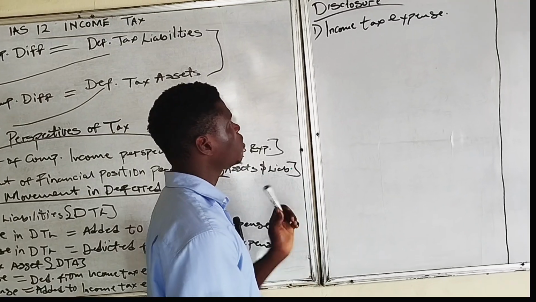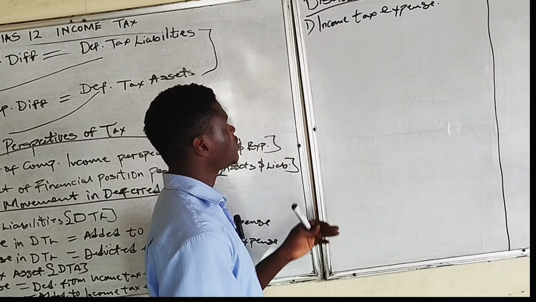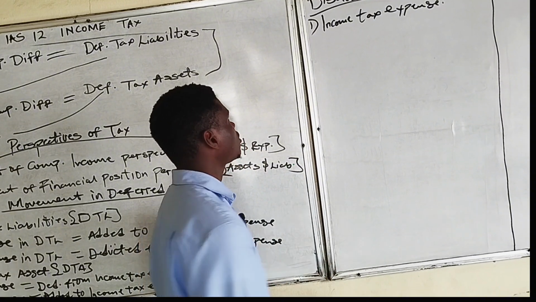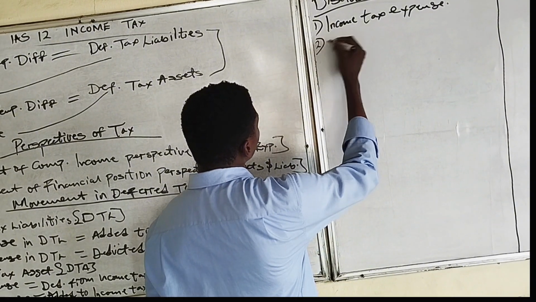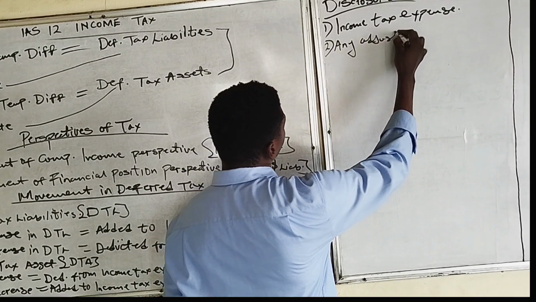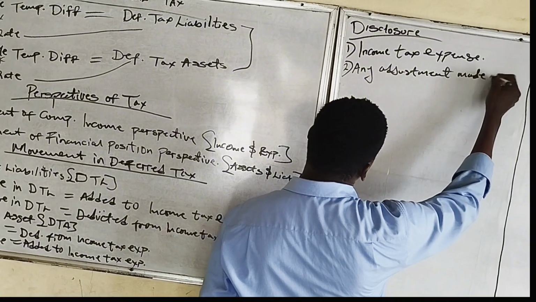It is very important. One of the disclosure requirements of IAS 12 is the income tax expense. Entities must disclose their income tax expense. Secondly, you must disclose any adjustment made to the income tax.